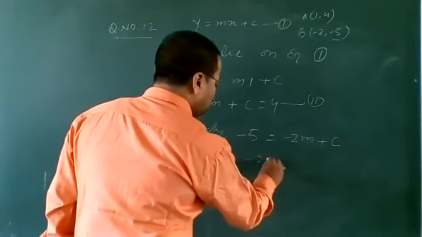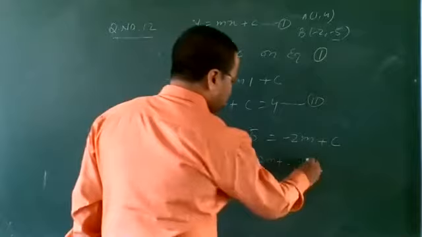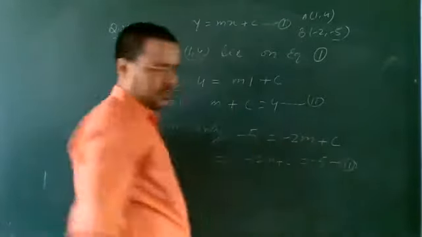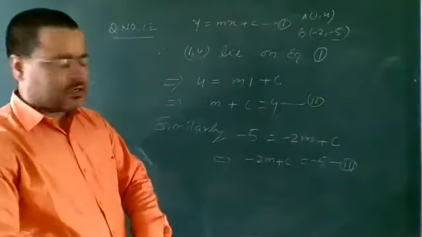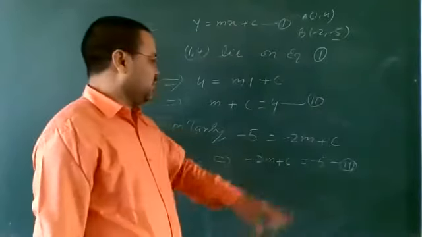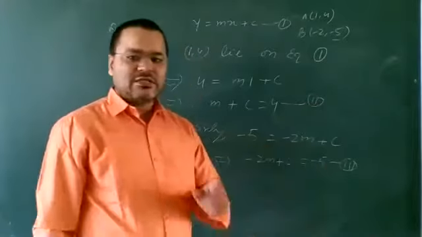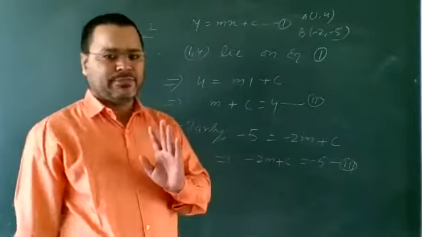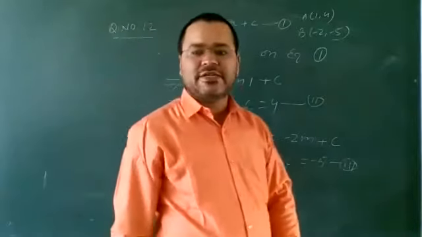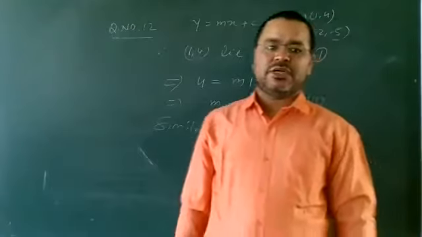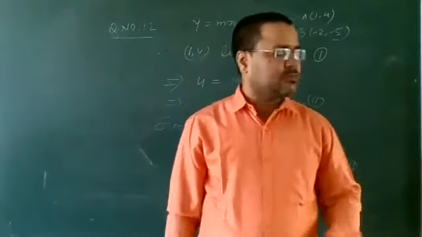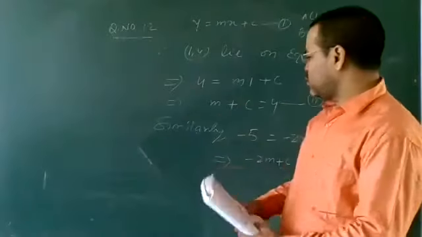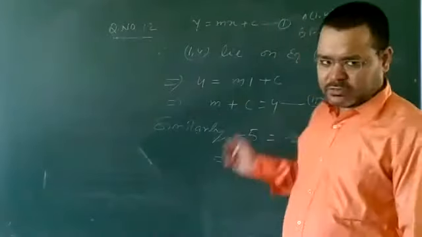C minus 2m plus c is equal to minus 5, and this is equation third. Now what is this? This is the simultaneous linear equation, equation second and third. Simultaneous linear equation in two variables c and m. Now remember class 9 simultaneous linear equations using substitution method, elimination method, and cross multiplication method. Any one method you can use to find the solution of this question.